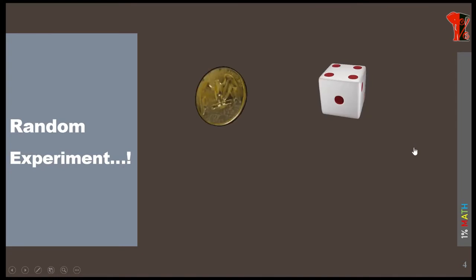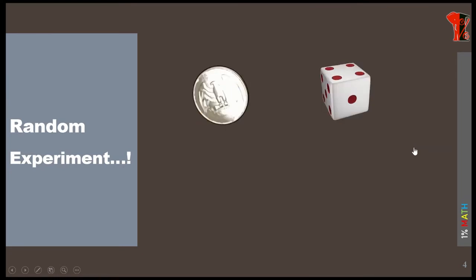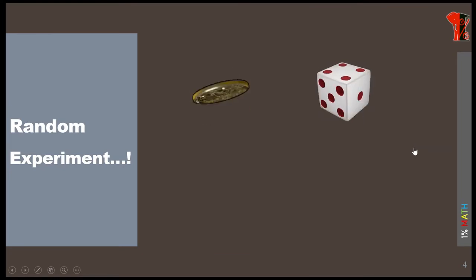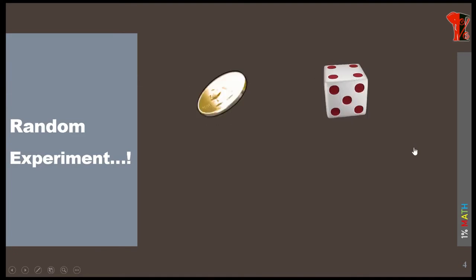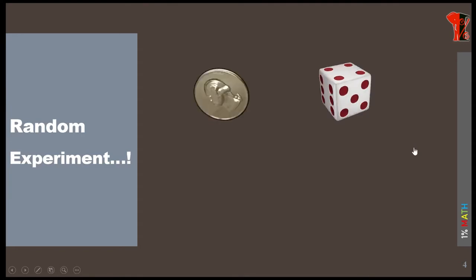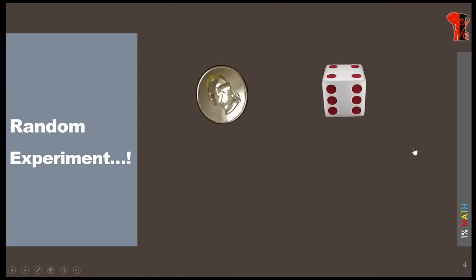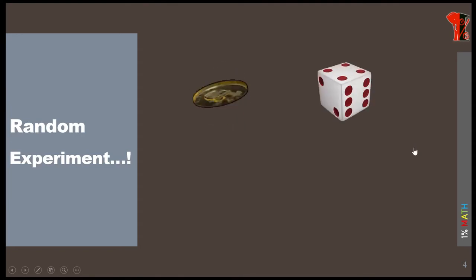So, random experiment. What do we mean by a random experiment? We already know that when you toss a coin, you will get 2 results, and when you roll a die, you will get 6 results. And we don't have any control over these results. We cannot say that I want only heads every time. That is not possible. In the same way, I cannot say that every time I roll a die, I should get 5.